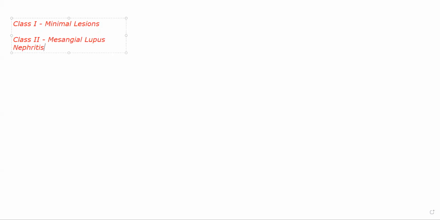Now, in this condition, the patient has mild clinical symptoms. Generally, what happens is there is an increase in the number of mesangial cells. There will be a little bit of proliferation of cells. Mesangial matrix will proliferate. You will start seeing granular deposits. So inside the mesangium, you will see granules of immunoglobulin A, immunoglobulin G. Sometimes you'll see IgM as well. You might see deposits of C3 protein.